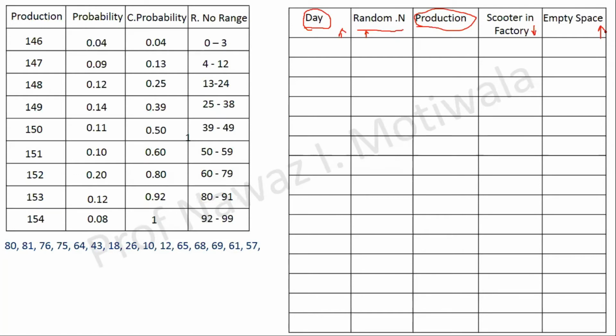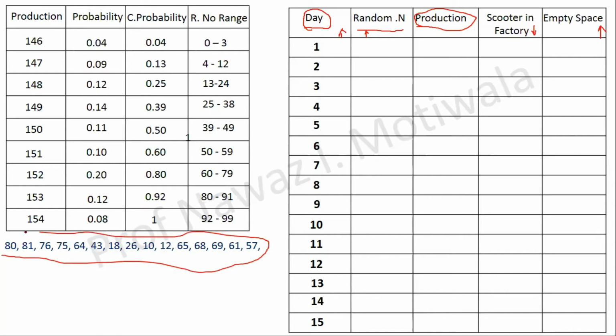As it is said that there will be simulation for 15 days, I will write 1 to 15 here. So I want to simulate the demands for 15 days. Then for random number, you need to just copy these numbers in the same sequence in which they are given. So I will copy that. It will be the same here. Then production, how will you find this? Simple. This random number 80, you need to check in which random number range it falls.